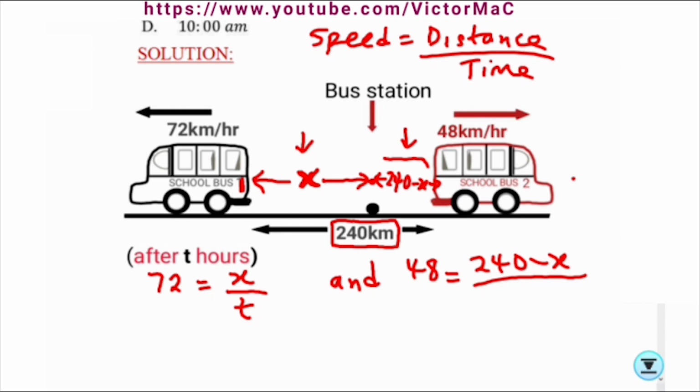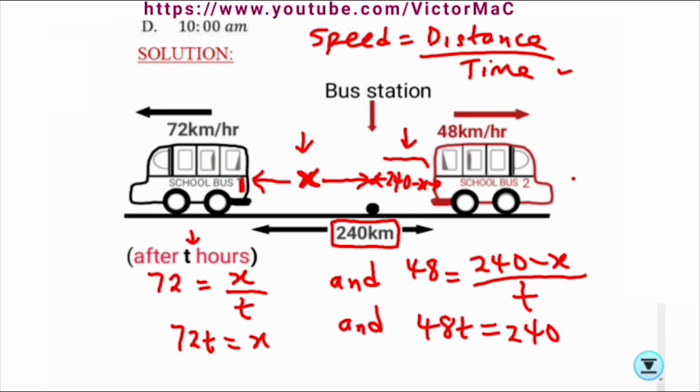So the speed is 48 equals distance 240 minus x over the time. The time here is also what? t, because they are moving simultaneously. They started at the same time, so we have the same time t. Let's cross multiply now. We're going to have 72t equals x, and then 48t equals 240 minus x. So we have two equations, equation 1 and equation 2.